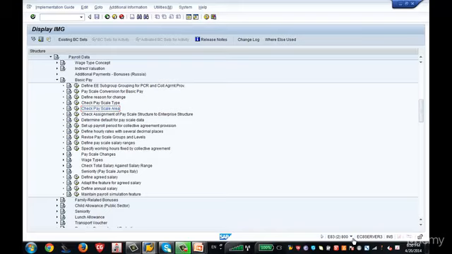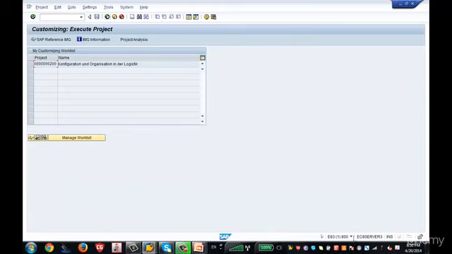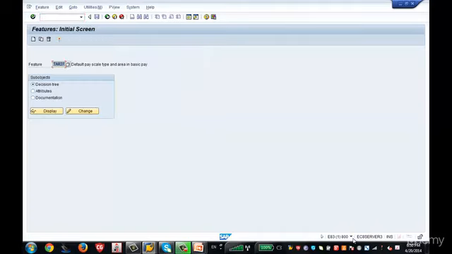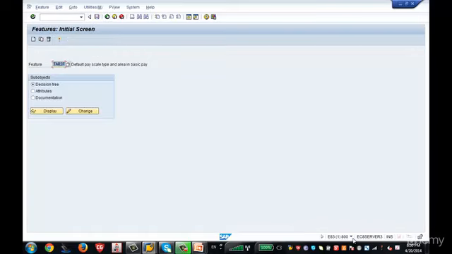Either if you know the transaction code PE03, you can go to the transaction code, enter the feature name. For example, let me show you here. /n PE03 is the transaction code to access any feature. Now you hit enter, this screen comes up. You can enter the name of the feature and go and click change.